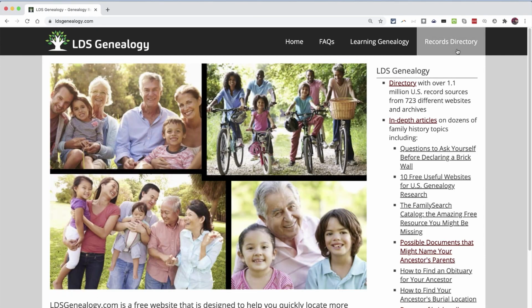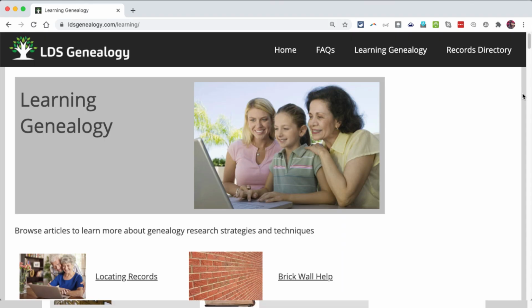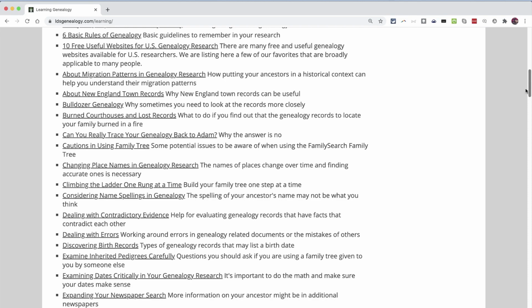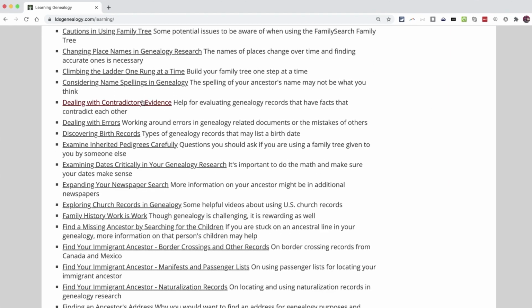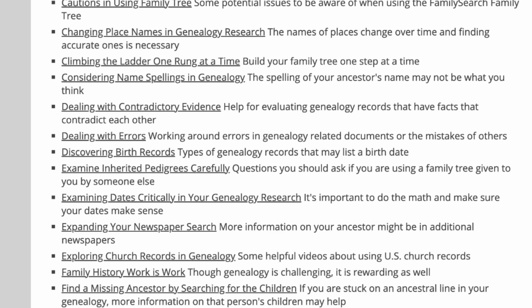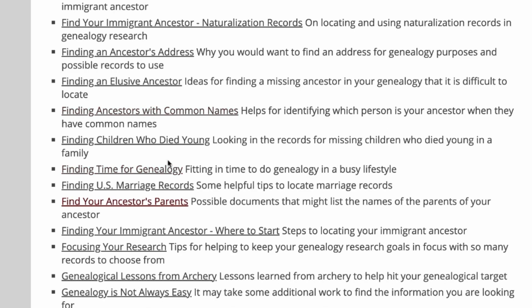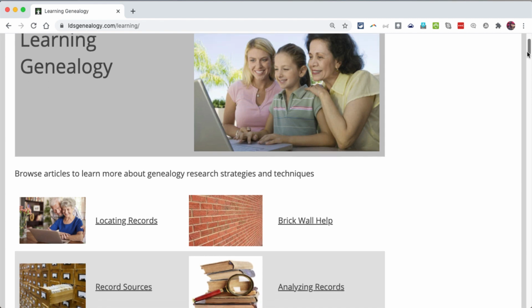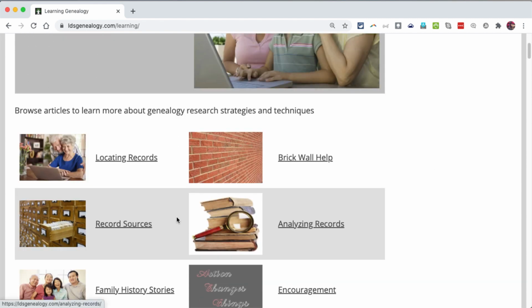In addition to the records directory, ldsgenealogy.com also has in-depth articles on dozens of family history topics in the Learning Genealogy section. When you click that button, it takes you to a list of more than 100 articles on the topic of genealogy. There are articles on everything from dealing with errors, to finding your immigrant ancestor, to how to find an obituary for your ancestor, and many other topics. The articles are also organized by topic here at the top of the page. So if you're interested in learning more about record sources, you could click here. If you're interested in help with a brick wall ancestor, you could click here.